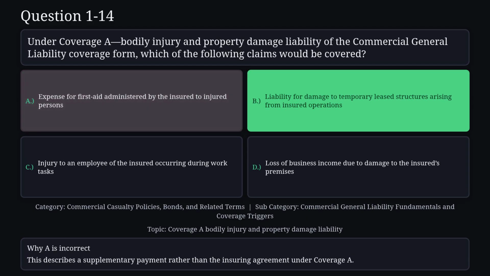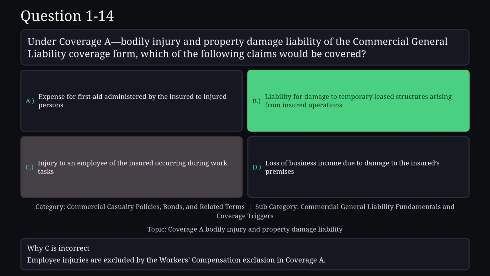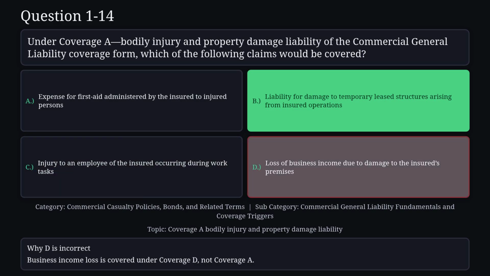Reason A is not correct. This describes a supplementary payment rather than the insuring agreement under Coverage A. Reason C is not correct. Employee injuries are excluded by the workers' compensation exclusion in Coverage A. Reason D is not correct. Business income loss is covered under Coverage D, not Coverage A.